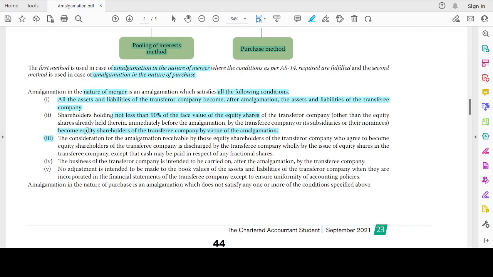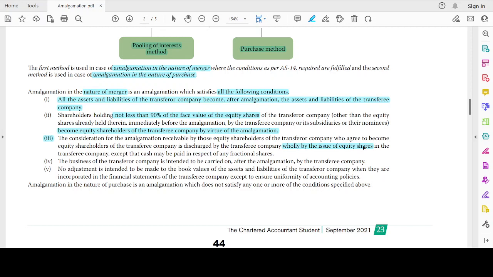So what consideration am I going to give? First is shares. The shareholders of the transferor company, to the extent of not less than 90% of the face value of the equity shares, should become the shareholders of the transferee company. Now, the consideration for amalgamation receivable by those equity shareholders of the transferor company who agree to become the equity shareholders of the transferee company is discharged by the transferee company wholly by issue of equity shares.